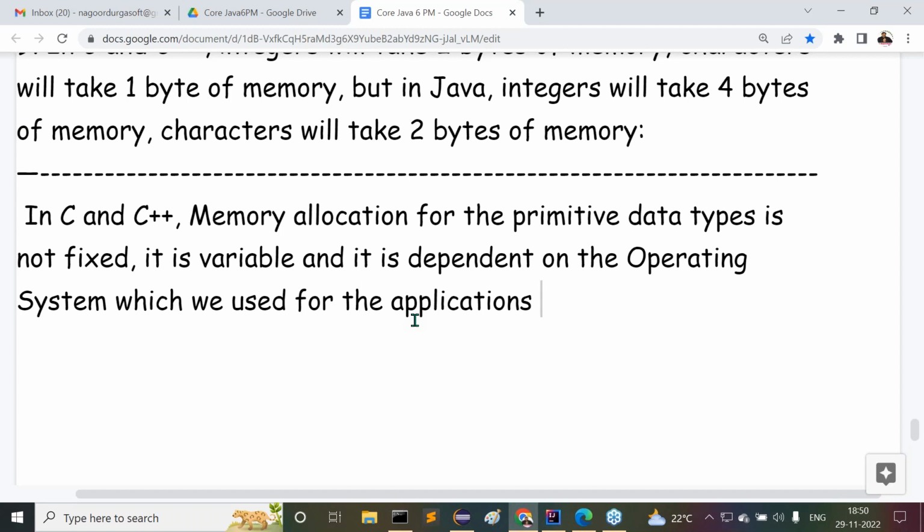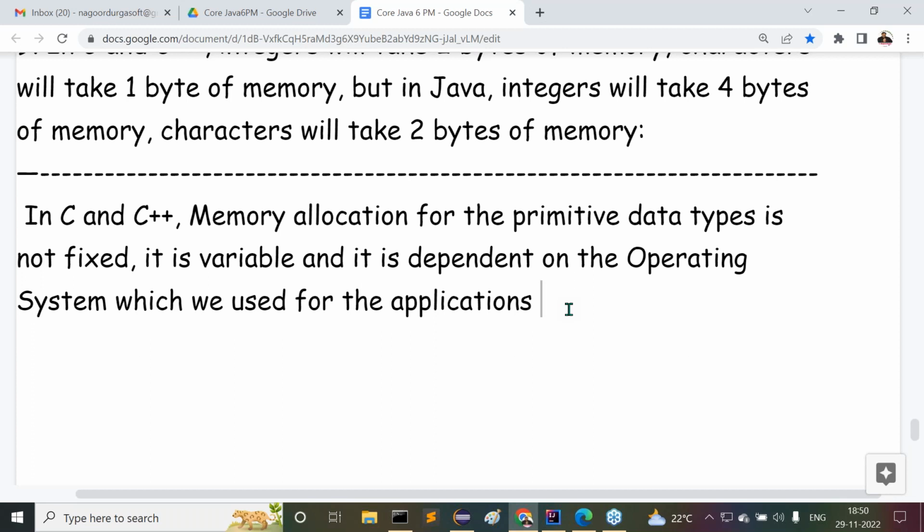Understand guys what I'm telling you? In C and C++, memory allocation for the primitive data types is not fixed. It is variable and dependent on the operating system. Now even in this direction, I can give the conclusion: C and C++ are platform dependent.